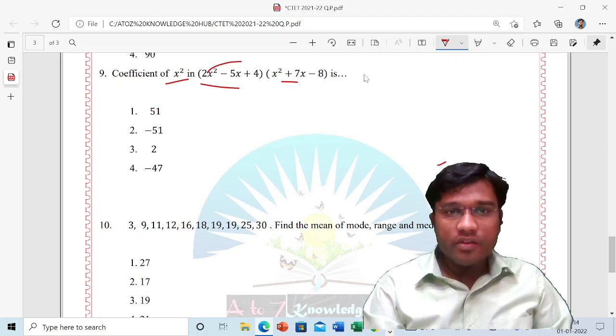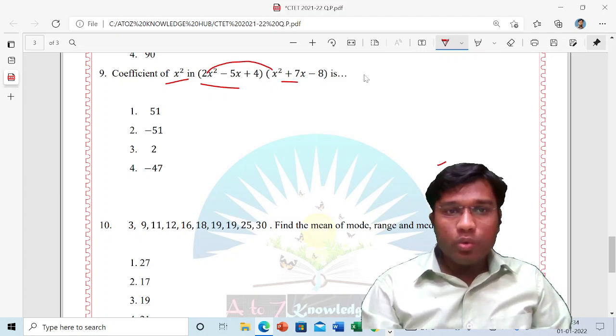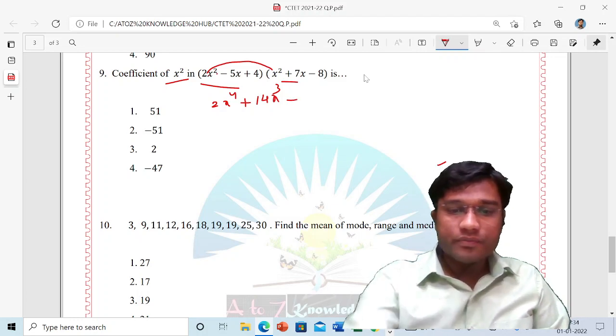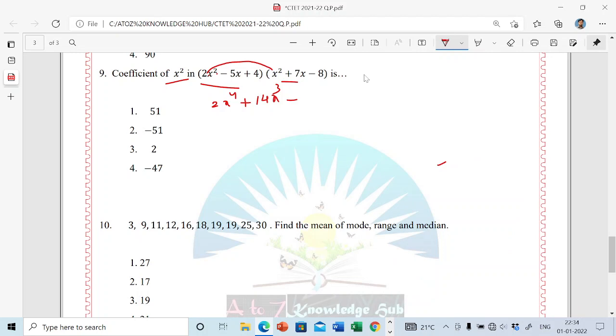Just multiply here. 2 into x square is 2x raised to 4. Next, plus into plus is plus, 2 7s are 14x raised to 3. Next here, 2 plus into minus is minus, 2 8s are 16 x square. We want only this x square, so concentrate on the x square terms.